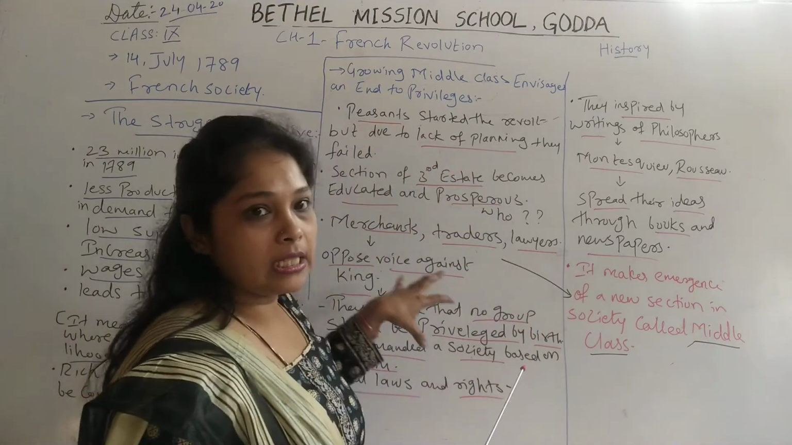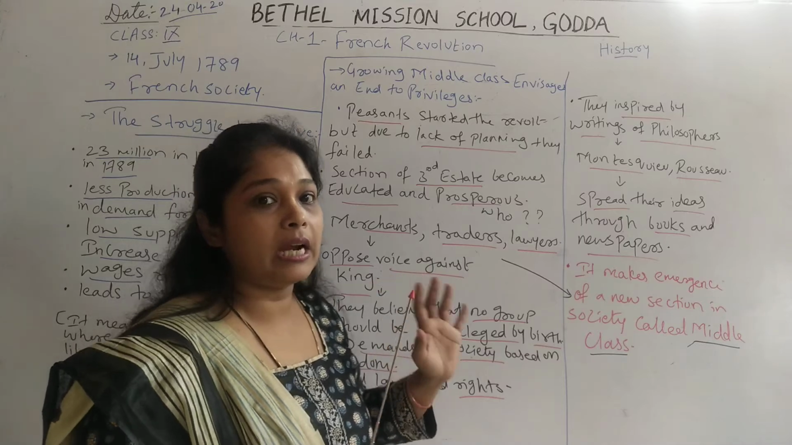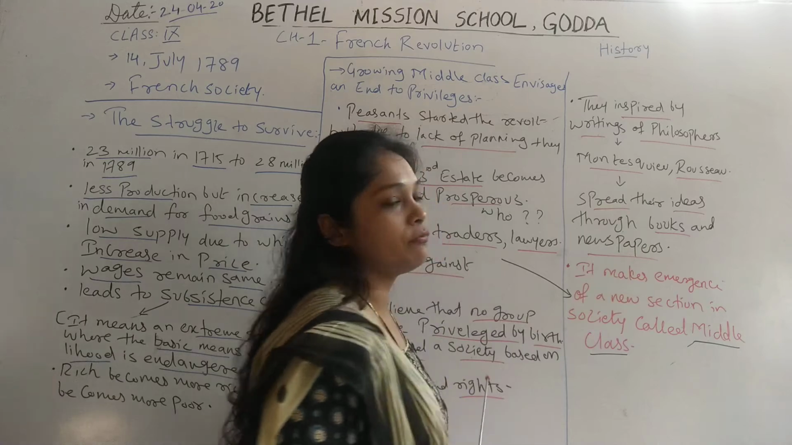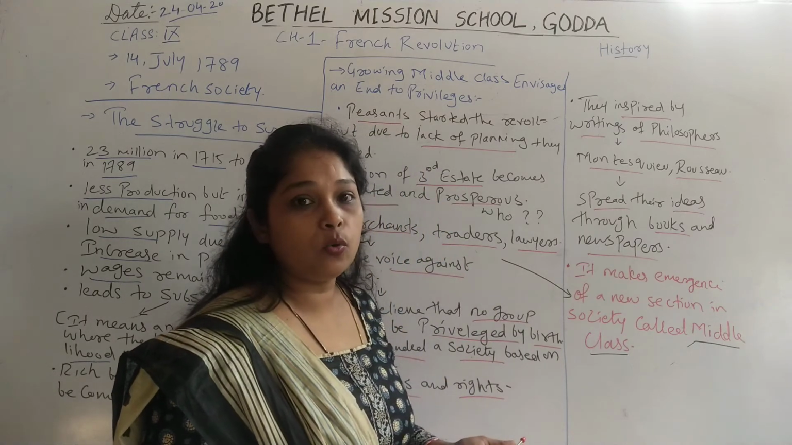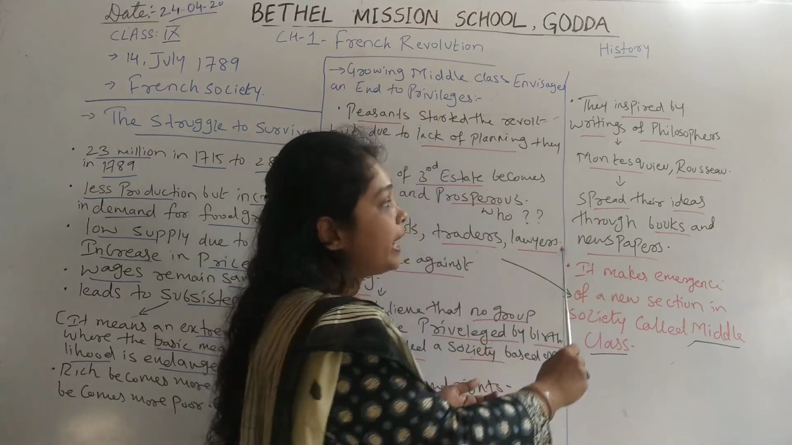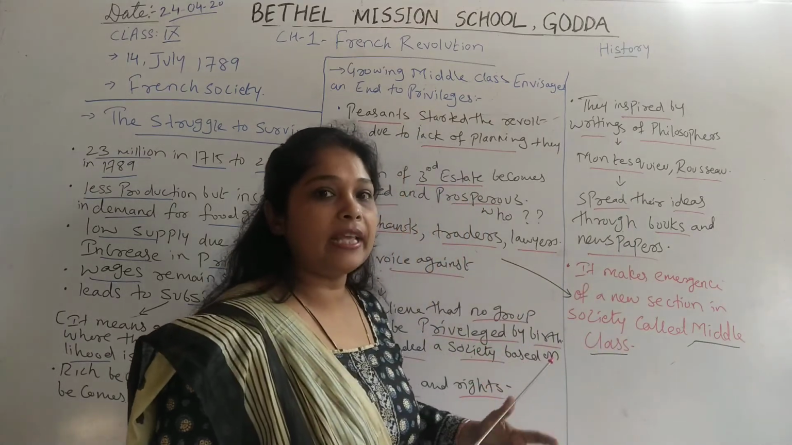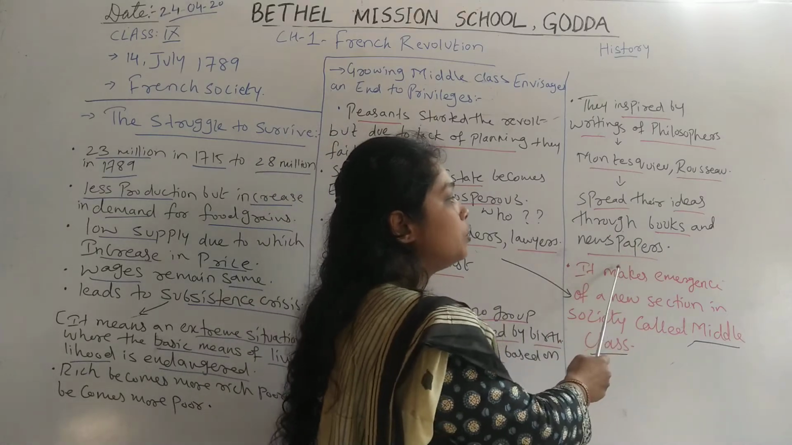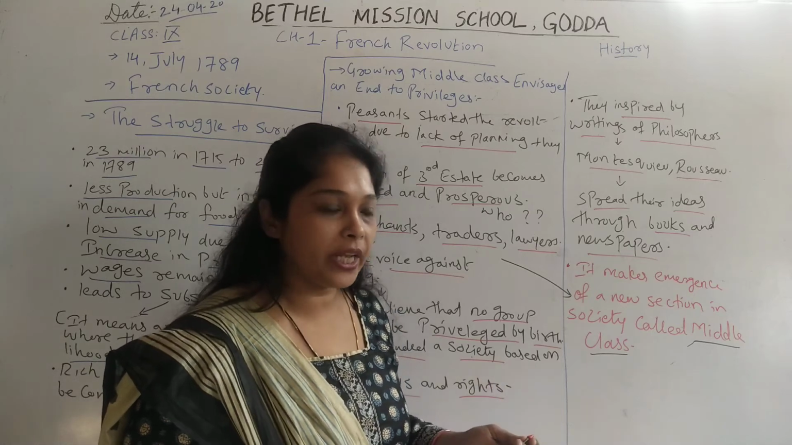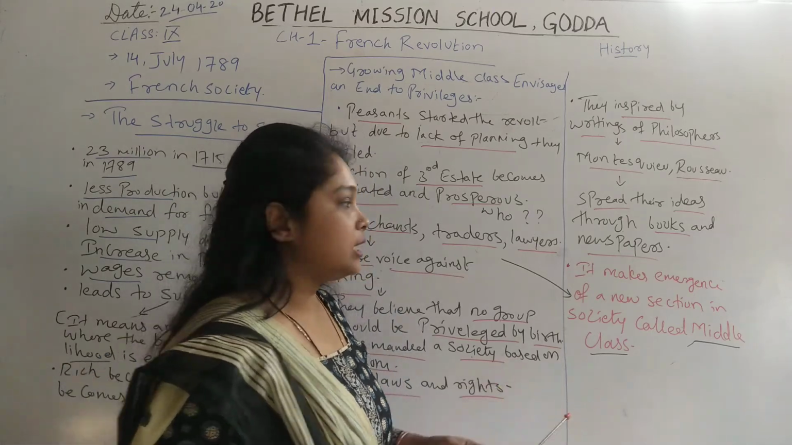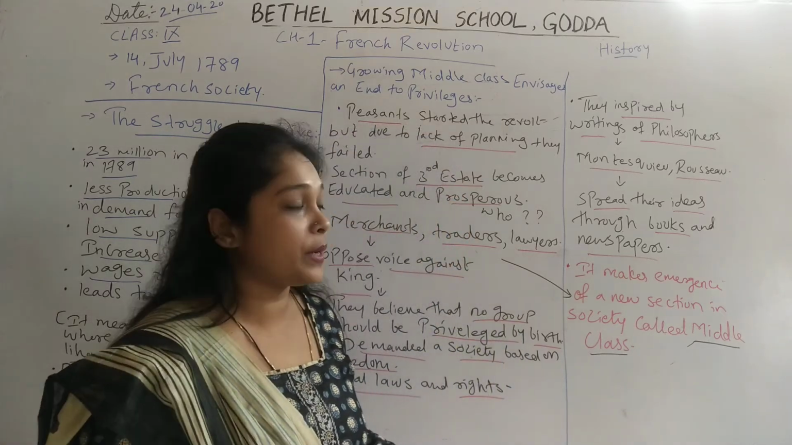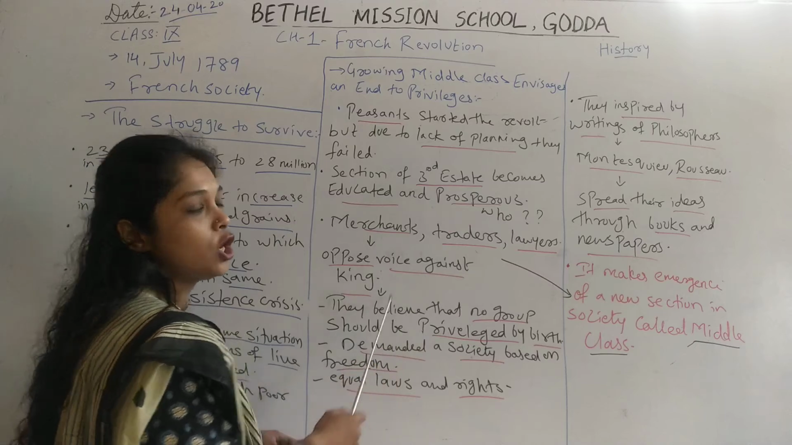All these people who started the revolt against the monarch were inspired by the writings of philosophers. At that time in France there were two very famous writers, Montesquieu and Rousseau. They spread their ideas of revolution and freedom through their books and newspapers. They wrote articles in newspapers through which they tried to inspire the people in France. So in France there was an emergence of a new section of society called the middle class, which comprised merchants, traders and lawyers.